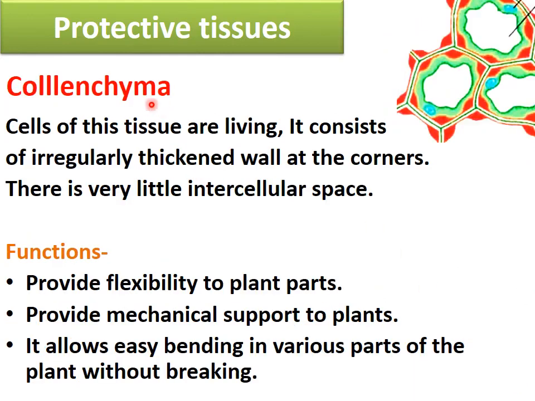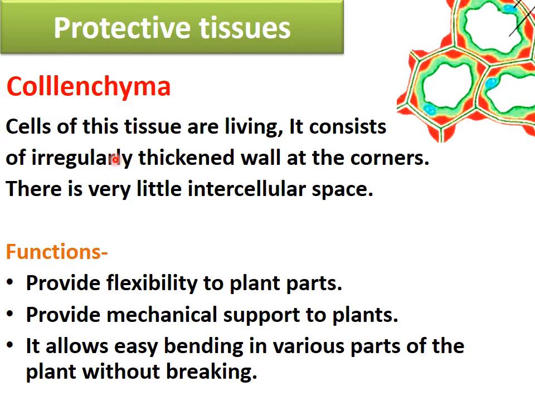Second is collenchyma tissue. The cells of this tissue are living. As in the case of parenchyma, it was living; in collenchyma also it is living. Second thing is that it consists of irregularly thickened walls at the corners. Means at the corners the walls are thick. And there is very little intercellular space. It is negligible, we can say. But in the case of parenchyma, it was very large.